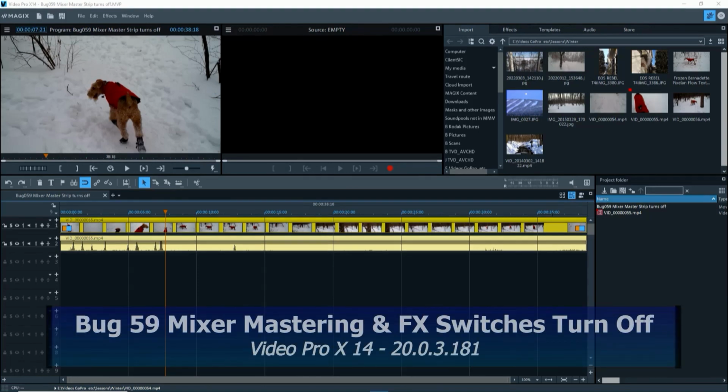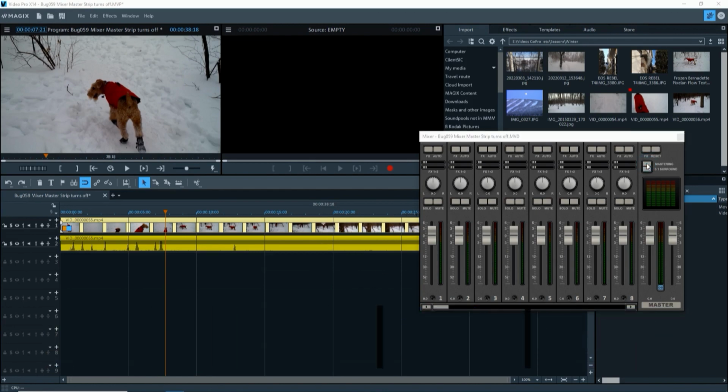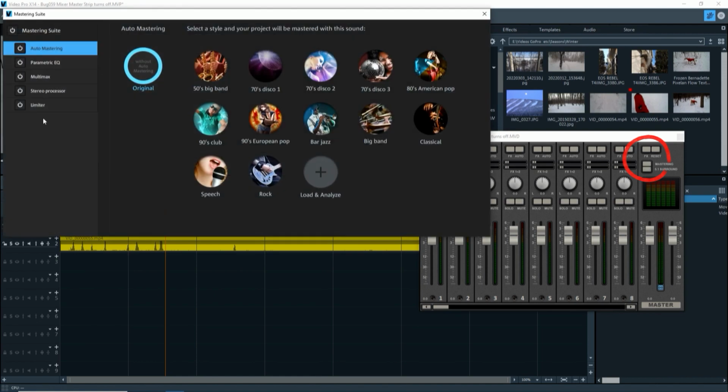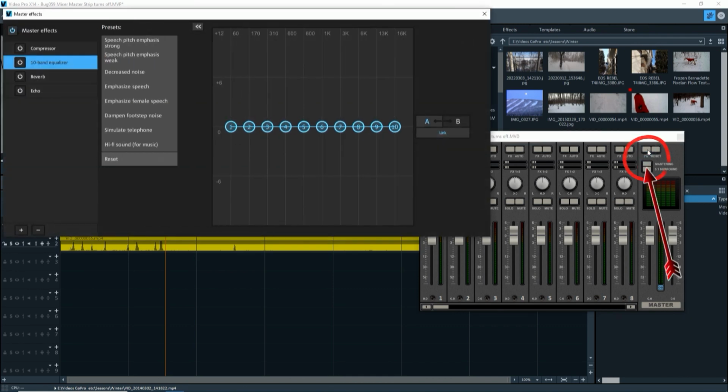I'm in Video Pro X14, and we're going to look at the mixer problem. Open the mixer. I'm going to turn on mastering, turn on the limiter, so the button is highlighted. Now I will try to add something to the effect. Click on it, mastering turns off.